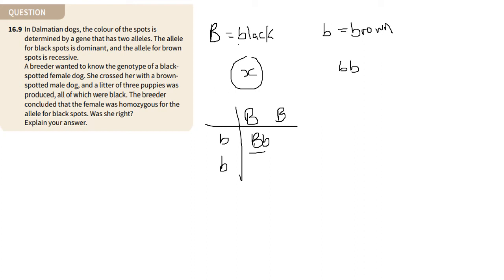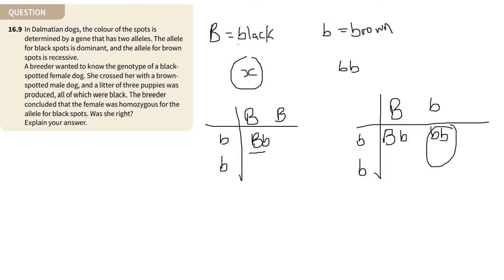But let's think about the fact that what if the black dog was heterozygous, what would our results be? So that would then be big B, small b for her genotype. That's for this unknown dog, because again, we're just testing things out to see what could possibly be correct. All right, and then we cross her with a homozygous recessive male brown spotted dog, and we would have half of the offspring being big B, small b, and the other half would be small b, small b. And what this then tells us is that, okay, well, we don't have any brown dogs here because this represents brown. And so we can sort of say, okay, the breeder was correct.